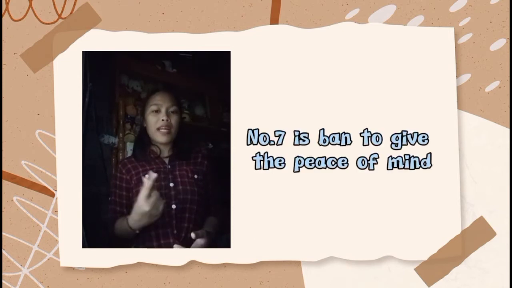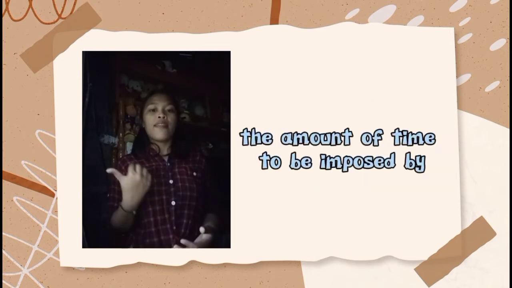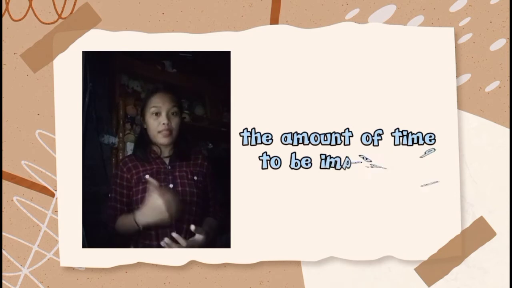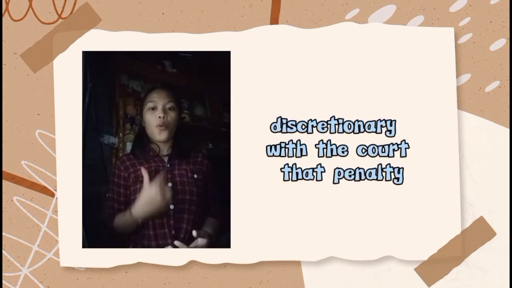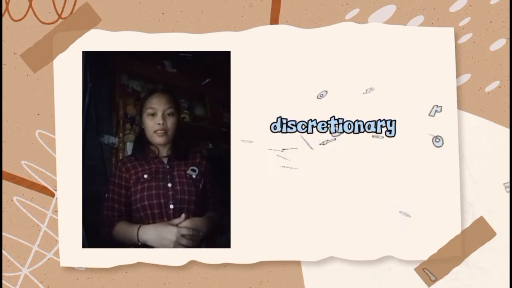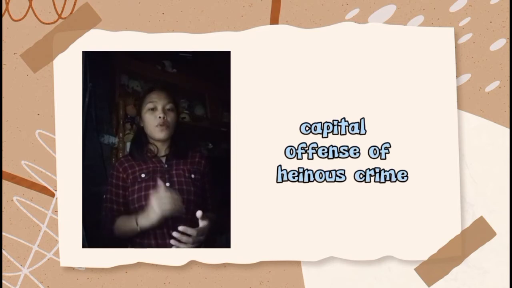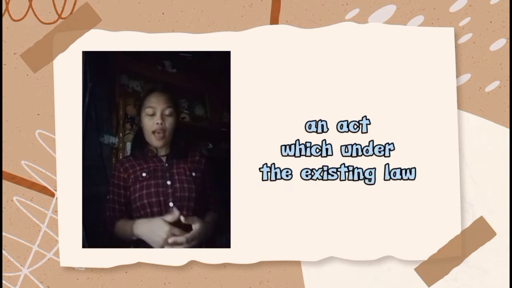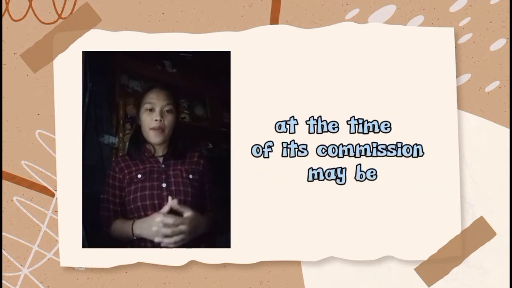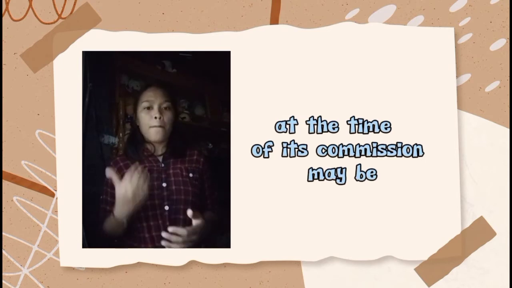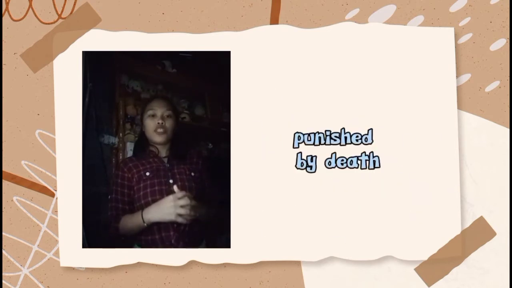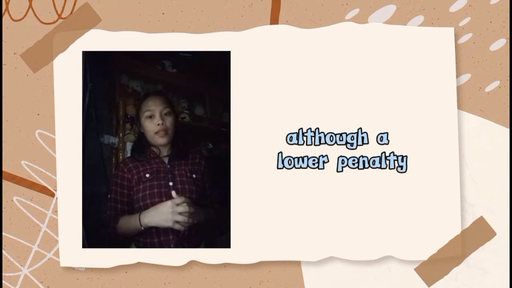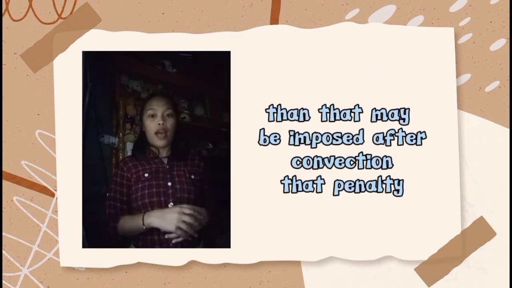Number 7 is bond to keep the peace, the amount of time to be imposed at the discretion of the court. The death penalty, a capital offense or heinous crime, is an act which under the existing law at the time of its commission may be punished by death, although a lower penalty than that may be imposed after conviction.